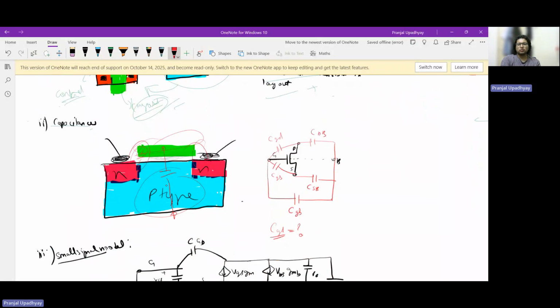If you want to give them formal names, the one from gate to body is CGB, then the gate to drain overlap is CGD, and the gate to source overlap is CGS. I'll just highlight it for now. This is the CGS, this is the CGD, this is the CGB, and this is the drain to body. This metal, this drain region, is also trying to form a capacitance. This one also forms a capacitance.